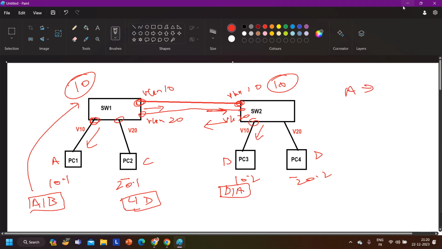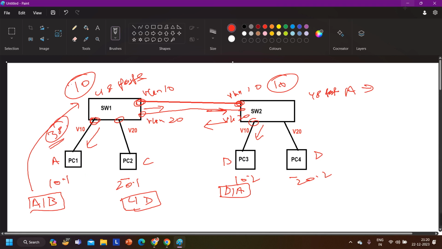We will not connect 10 cables, because let's say I have purchased this switch to connect users. Let's say on this switch we have 48 ports, and on this switch also we have 48 ports. And we have 10 VLANs on each switch. So if I connect 10 cables between the switches, how many ports are left? 38. It means I can connect only 38 computers.